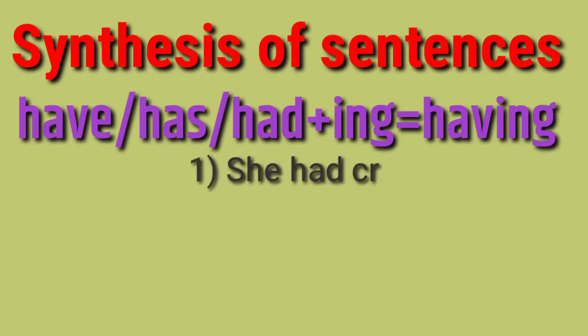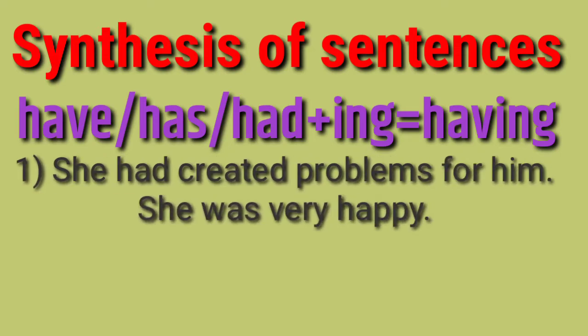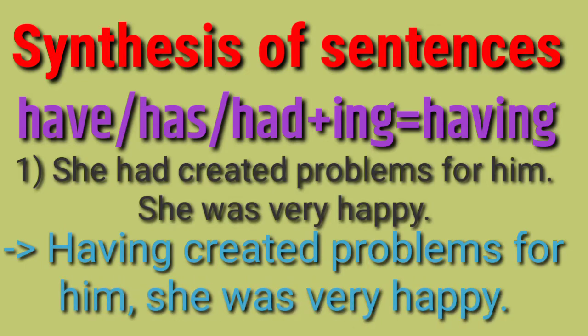So, she had created problems for him. This is one sentence. And she was very happy. This is another sentence. She had created problems for him, one sentence. And second, she was very happy. Now, have plus ing, had plus ing, that is also having. So, having created problems for him, she was happy. This is a simple sentence.